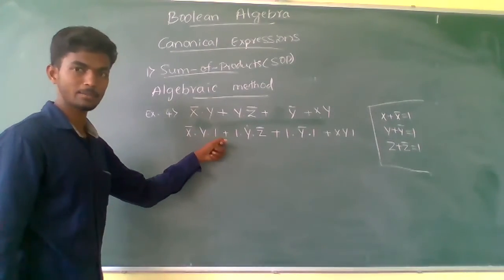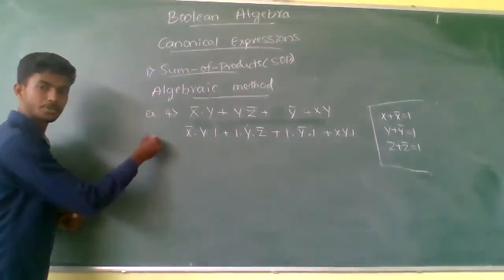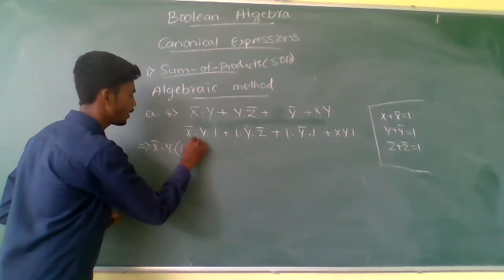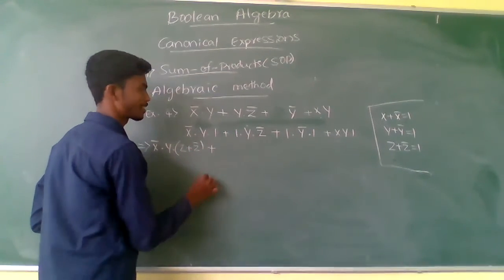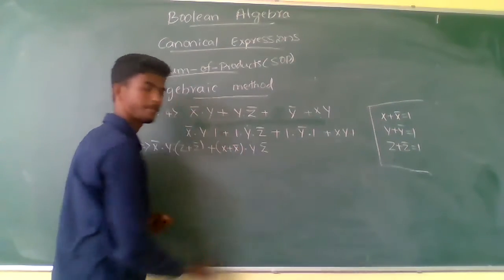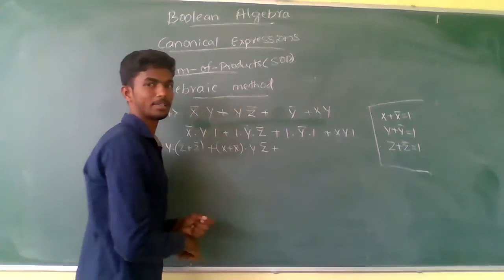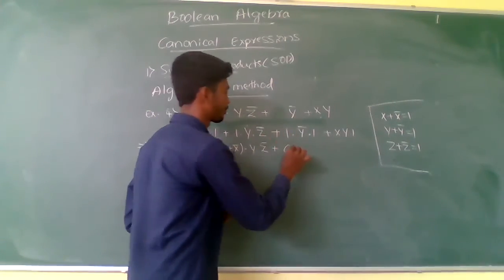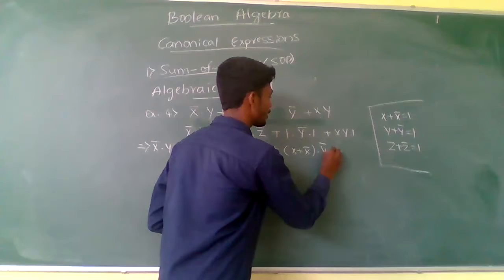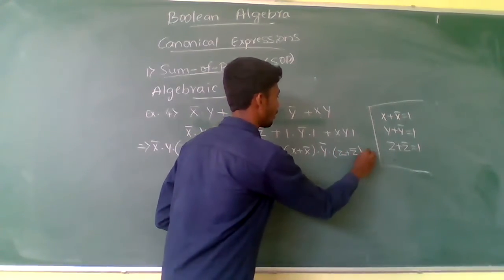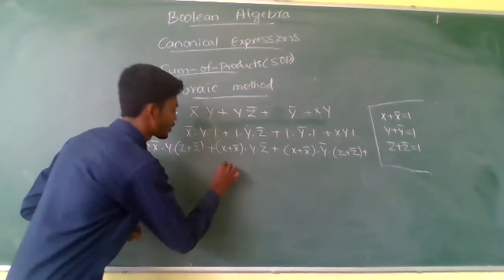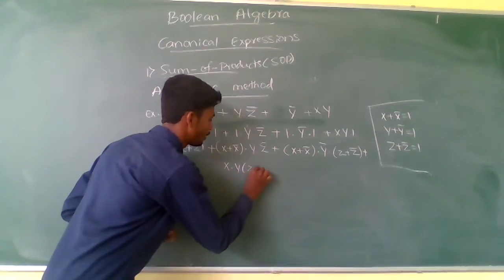Let us see, here z is missing, so I will substitute it by x complement y into z plus z complement. Next go to the next one. X is missing, x plus x complement into y into z complement, plus here x and z are missing, so substitute both: x plus x complement into y complement into z plus z complement, plus the next term, x and y are there, z is missing, x y into z plus z complement.